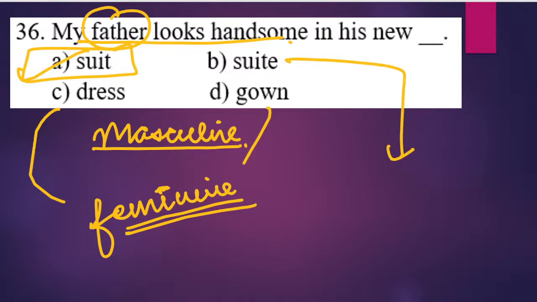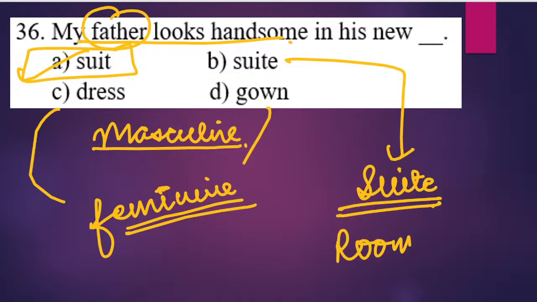What is the meaning of option B? Option B is suite. इसको हम कैसे read करते हैं? It is read as suite. A suite is like a room in a hotel or something. Okay, that is suite. So the correct answer is option A here.